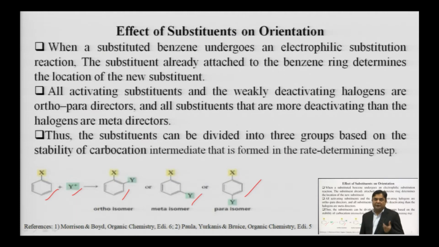Because of that substituent, the intermediate carbocation which is formed in the second electrophilic attack will show different stability, and that stability determines the next location of the second electrophile on the benzene ring.